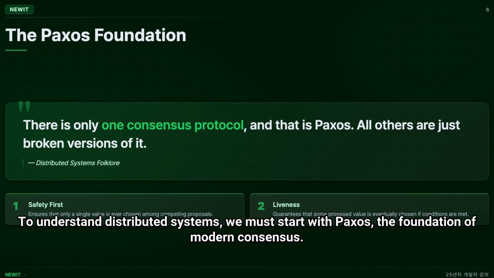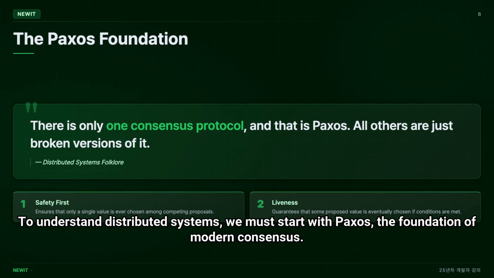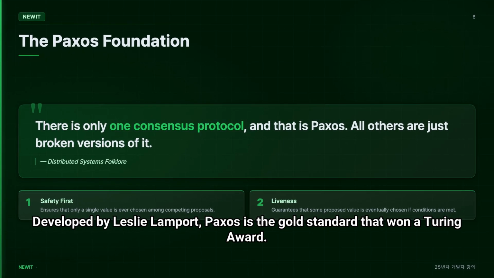To understand distributed systems, we must start with Paxos, the foundation of modern consensus. Developed by Leslie Lamport, Paxos is the gold standard that won a Turing Award.